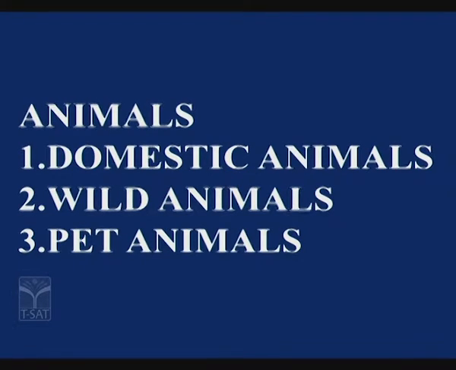Isn't it? Now, wild animals. Wild animals are different types of animals which live in jungles. They are very ferocious, such as tigers, leopard, cheetah, lion, etc. Coming to the next one, that is pet animals. These animals are grown by people so that they can have aesthetic sense. They enjoy the company of these animals, such as parrots, etc. So these are the variety of animals.